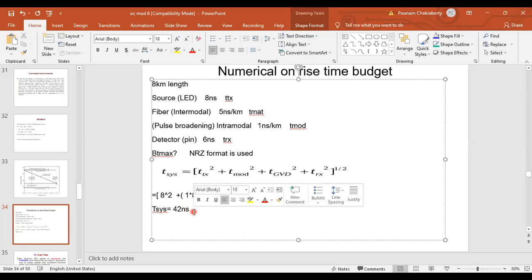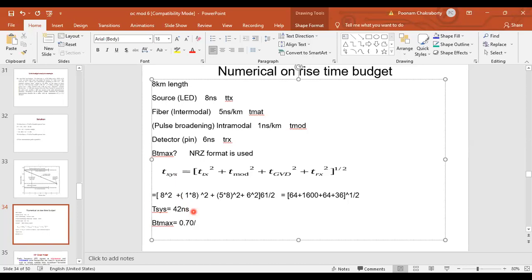Now, which format is given to us? NRZ format is given to us. So, you just see the formula. So, your BT max, how much it will be given by 0.70 divided by the T system that we got. Okay, so 0.7 divided by 42 nanosecond. वो nano को consider करना.